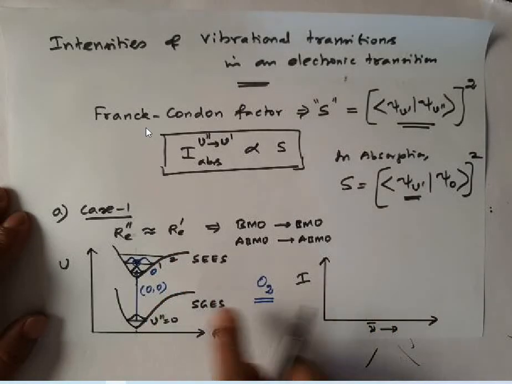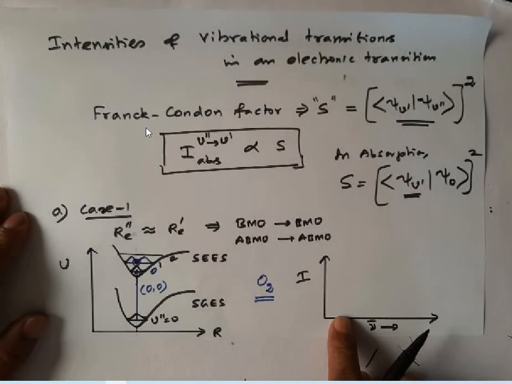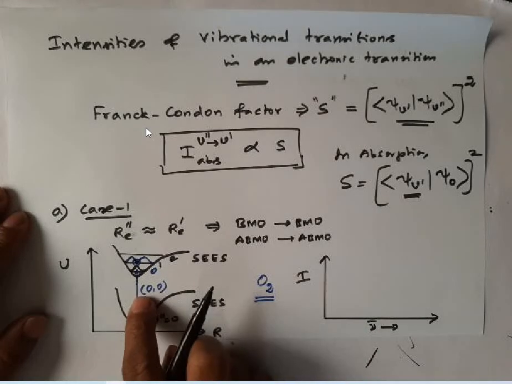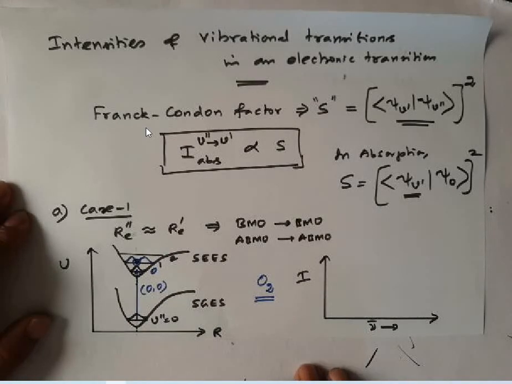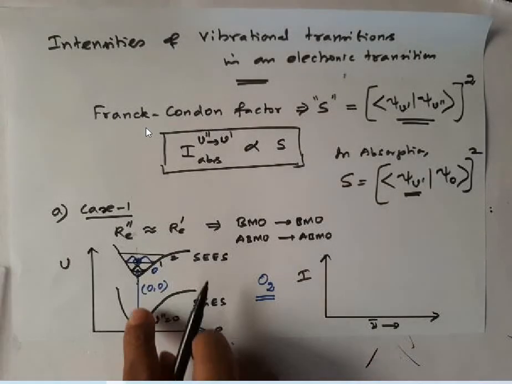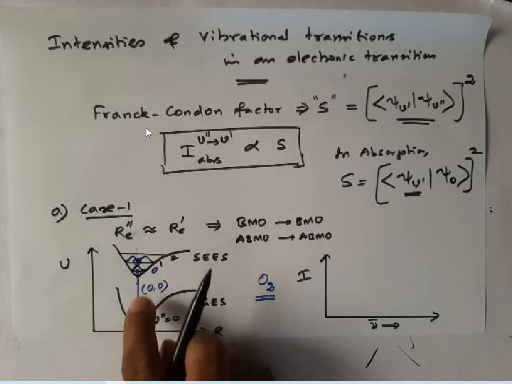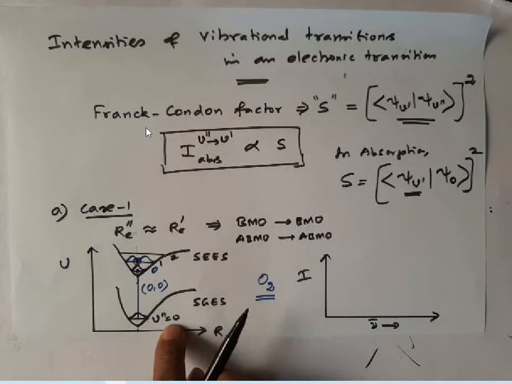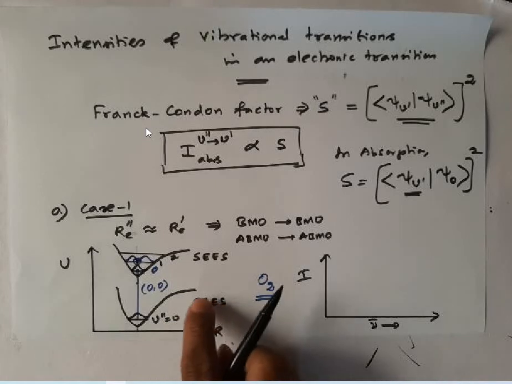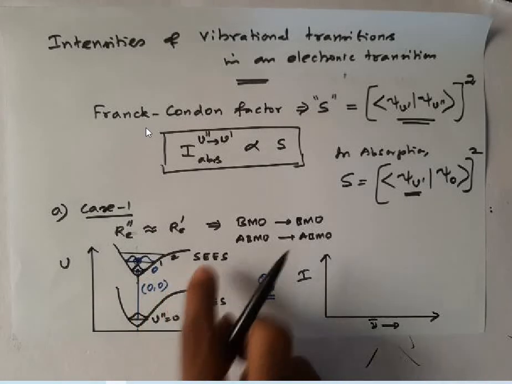Therefore the first line that appears in the spectrum is due to the 0 to 0 transition. And that transition has the maximum intensity because the overlap will be maximum for the 0 state of the ground electronic state and the 0 vibrational state of the excited electronic state.